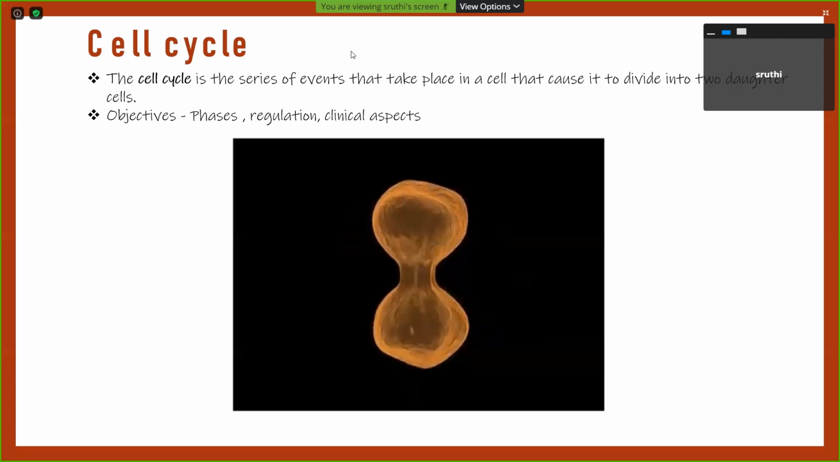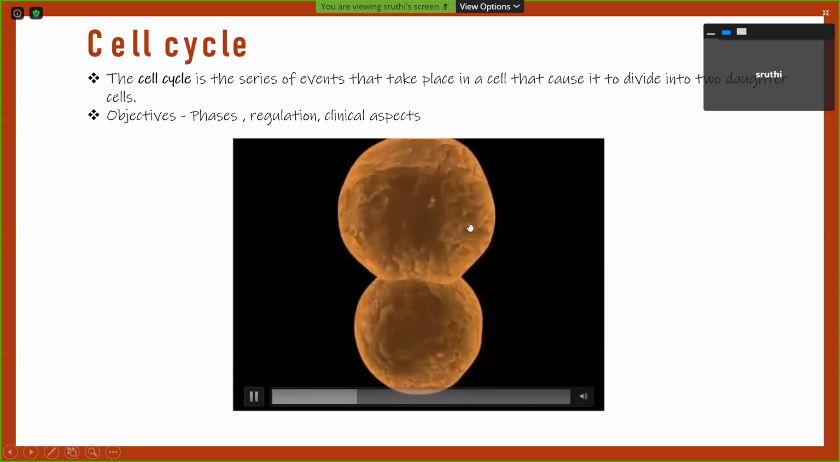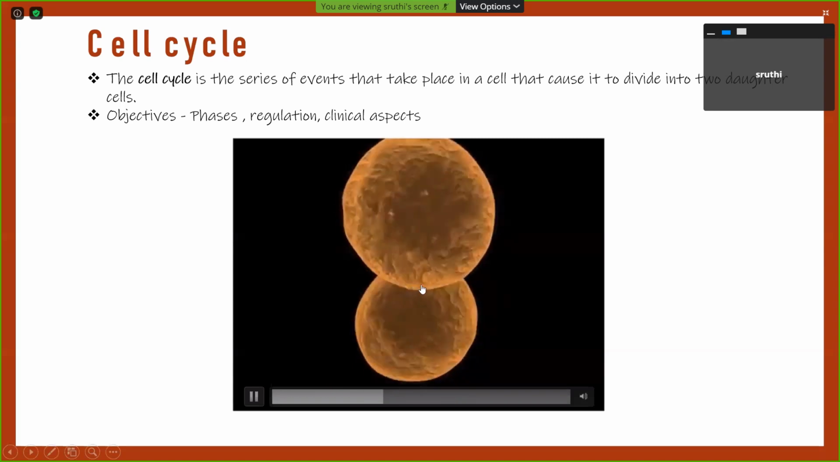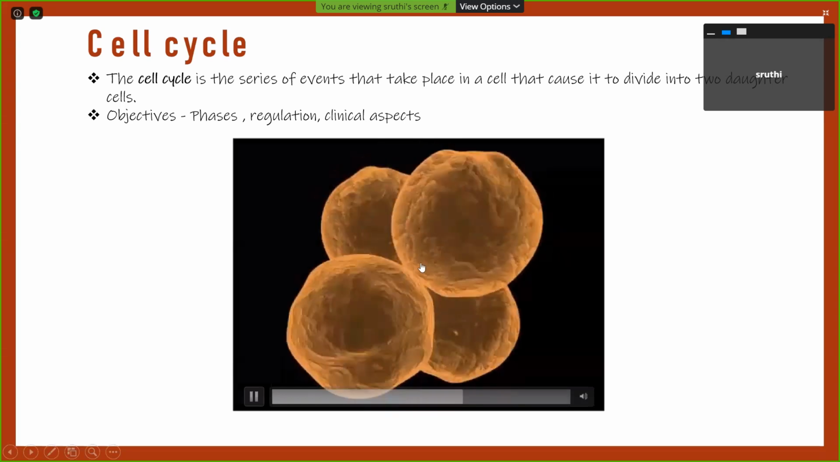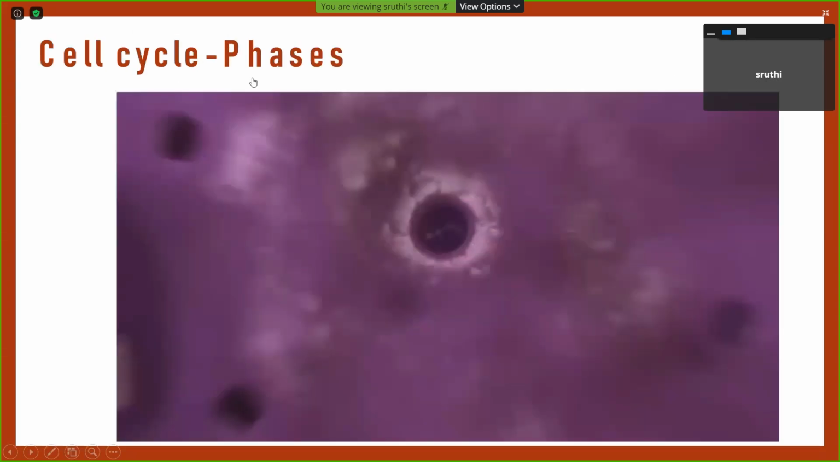So today, my seminar topic is the cell cycle. The cell cycle is a series of events that takes place in a cell that causes it to divide into two daughter cells. So today's objective is to discuss the phases of the cell cycle, the regulation of the cell cycle, and a little about the clinical aspects. This is how the cell divides. Each cell divides into two daughter cells.